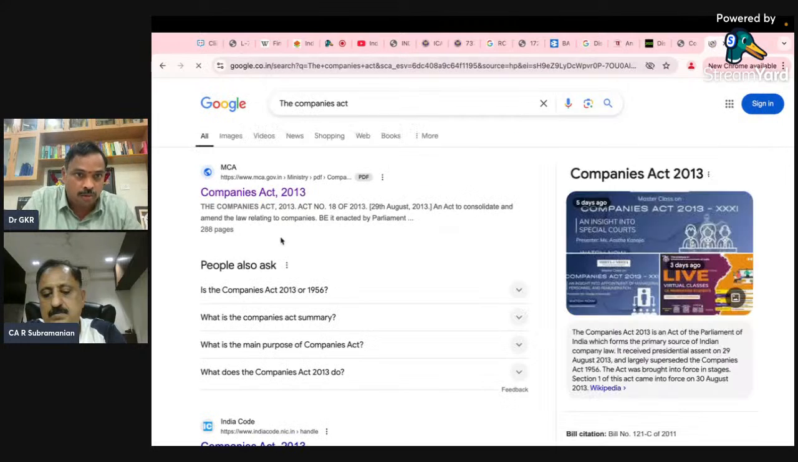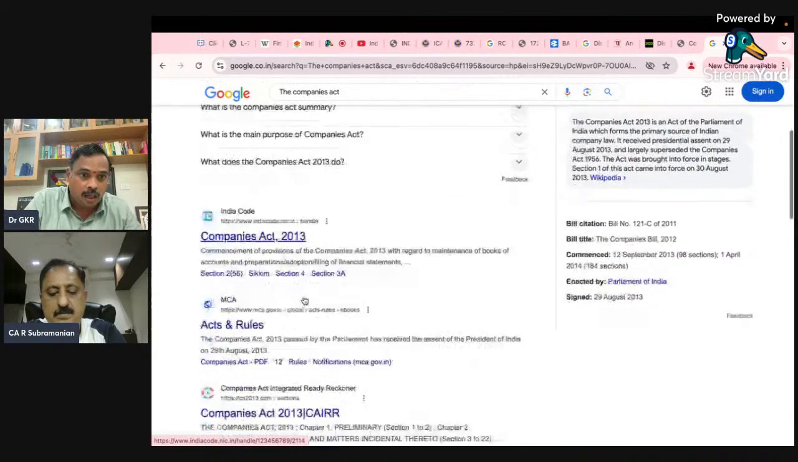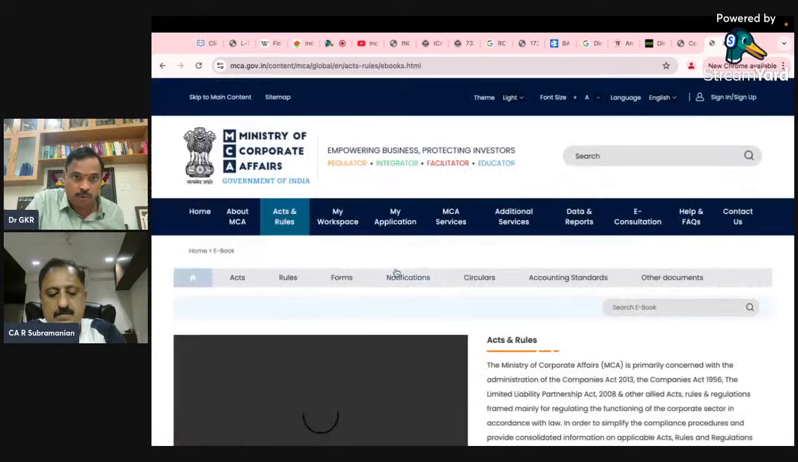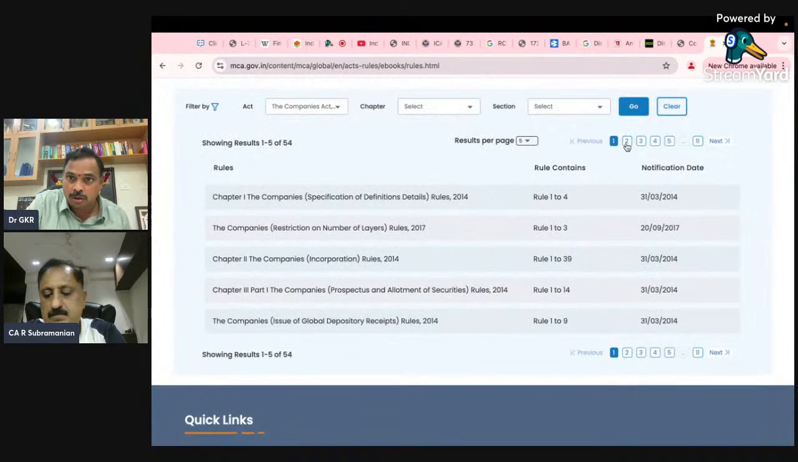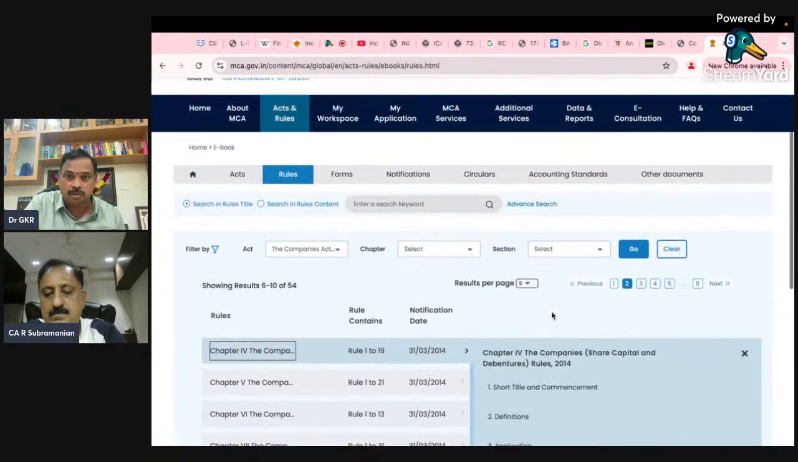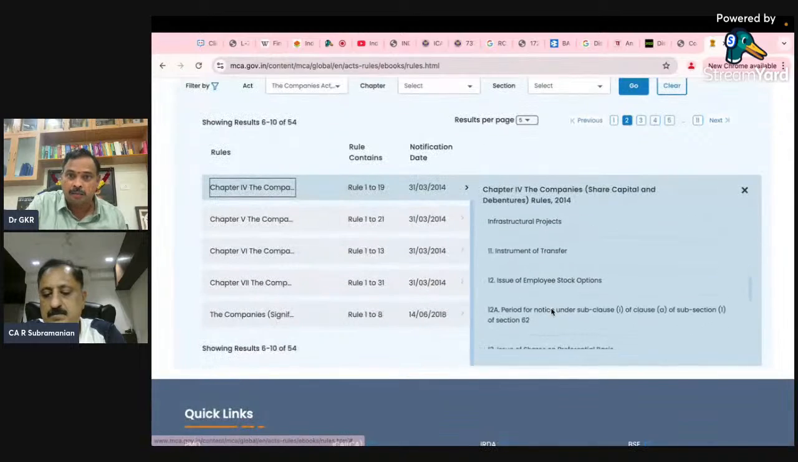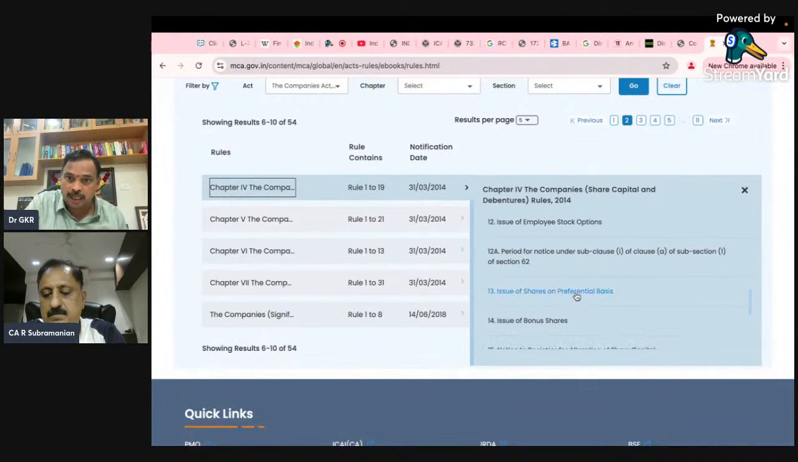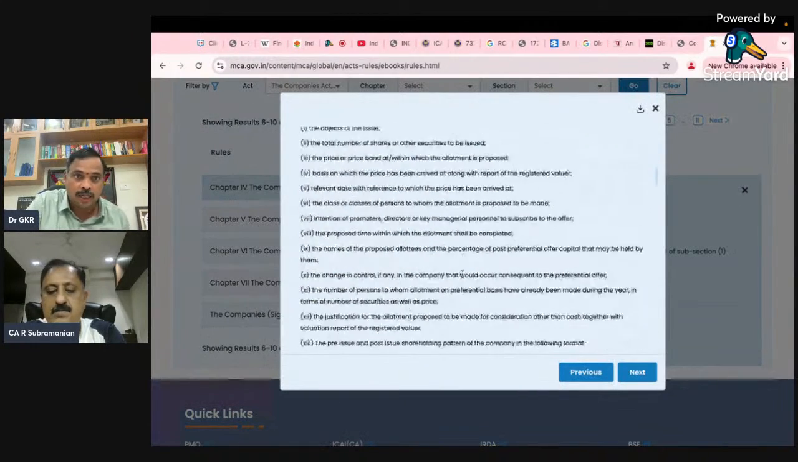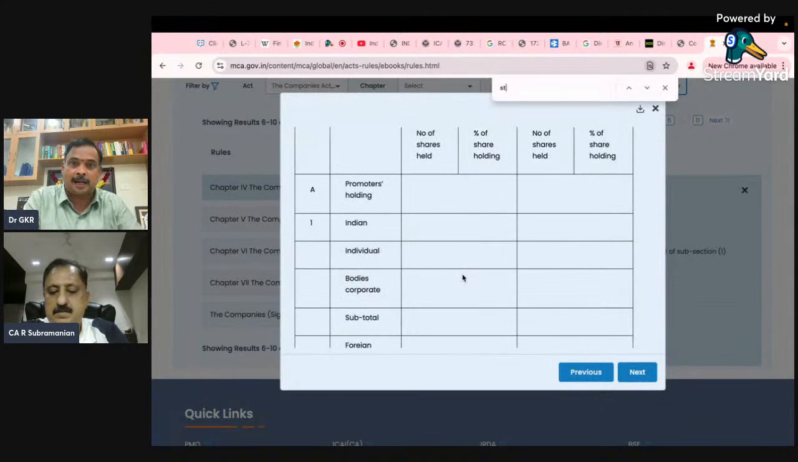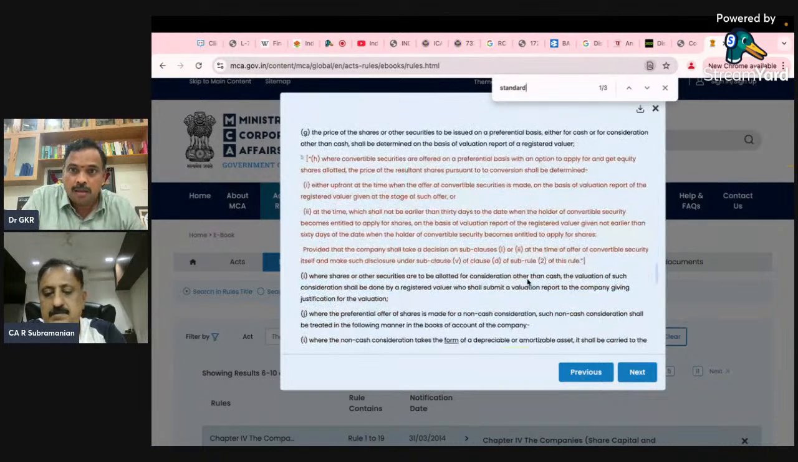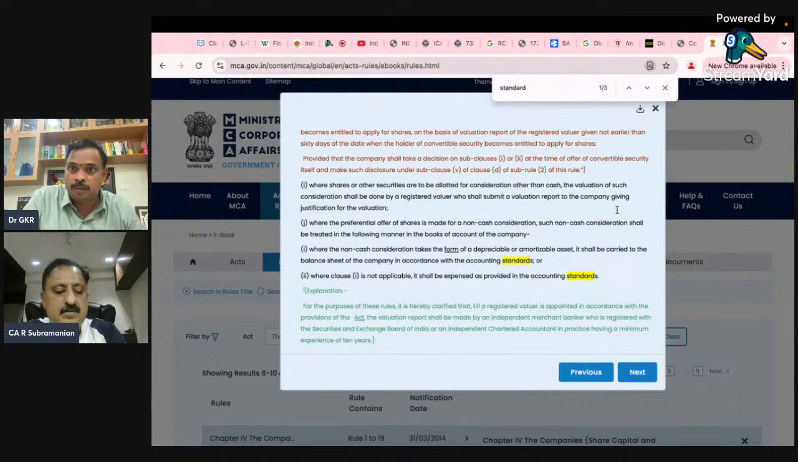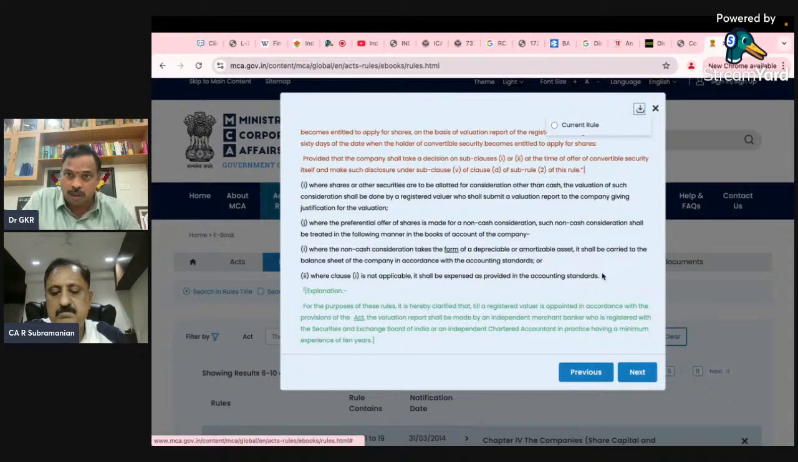I'll take you to that rules. Please look at this Act and rules. Look at this, the e-books. In that, look at these rules. In these rules, share capital and debenture rules, in rule number 13, look at this: issue of shares on preferential basis. Here they have mentioned about the standard, the accounting standard. Hope this is visible to you, but anyhow, if it is not visible, I'll download and show it.